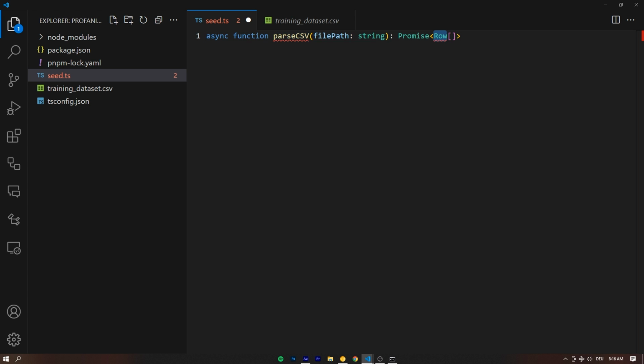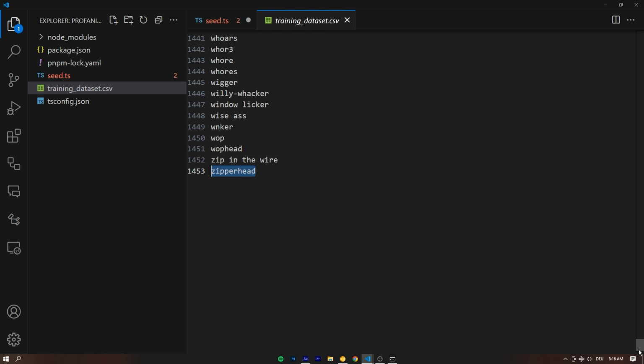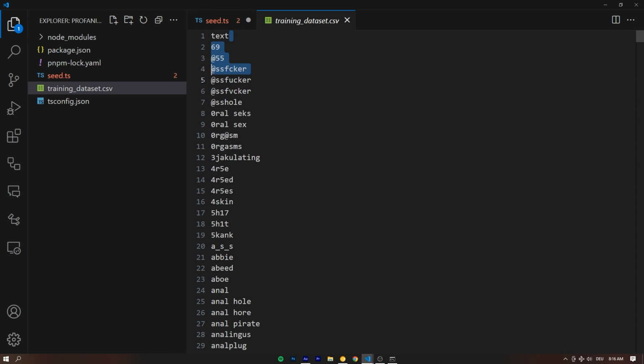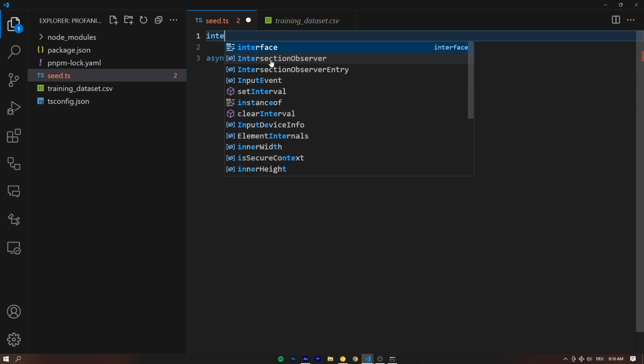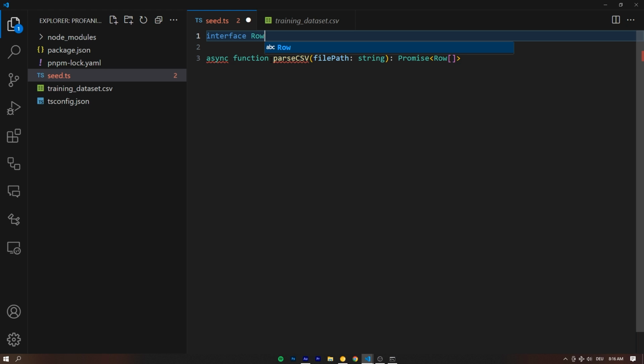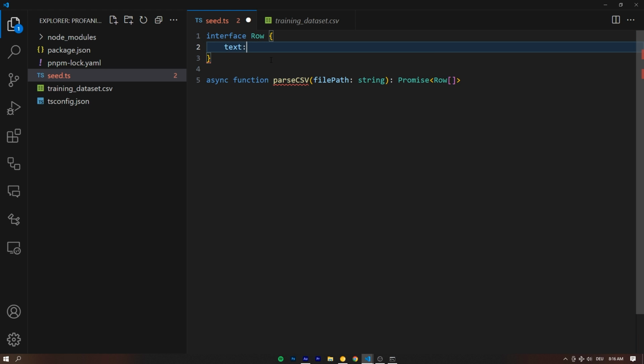Now, what is a Row? Basically, that's the type we define ourselves, and we define it based on what is in our CSV. Because this CSV only has one column, and that's the text, right? We can see it up here. That's what we call all the swear words. In the first row, it's called text. We can declare that very easily as a TypeScript interface Row. And all that's in here is going to be the text property, and that's going to be a string, right? So this text matches the first row in our CSV. That's all it does. And this function, parseCSV, what happens inside of it?